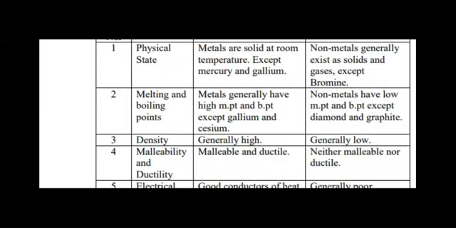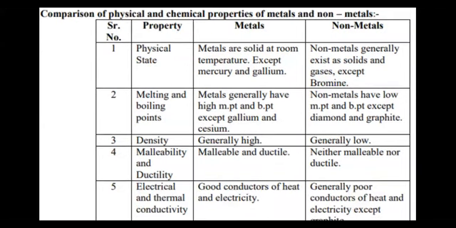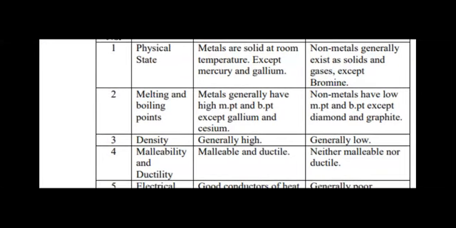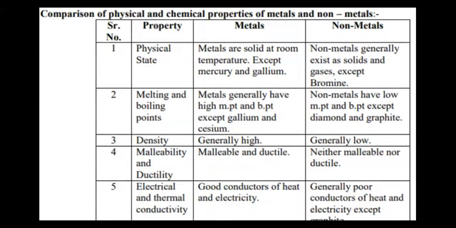Children, these two metals, gallium and cesium, melt on our palm because their melting point is again approximately 30 degrees Celsius. So when you hold these two metals on your palm, they start absorbing heat from our body and undergo melting. While non-metals exist in a solid form, gaseous form, as well as in a liquid form.